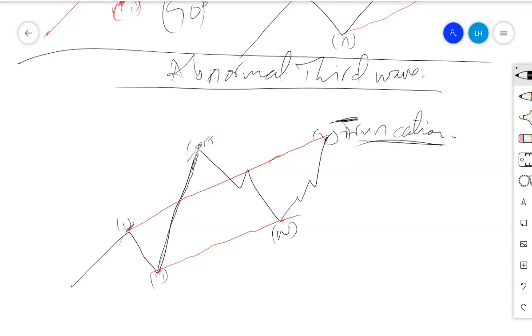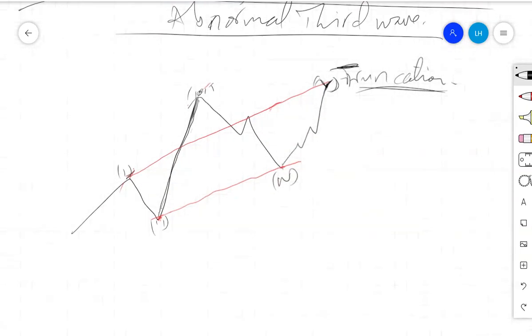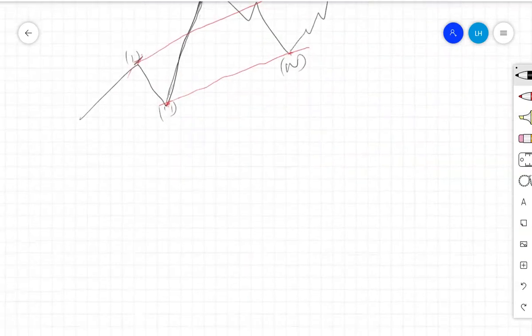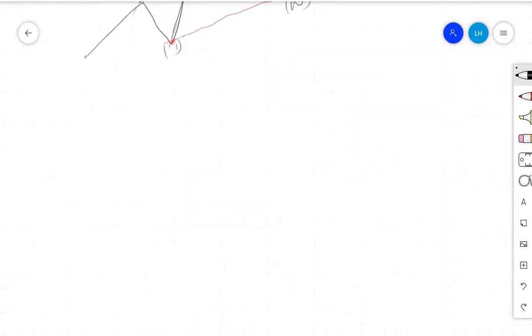So those two things are correlating. That's how you are going to deal with the idea of an almost vertical third wave, and then anticipate the point at which the fifth wave is expected to end. Now that's all on the idea about channeling within an impulse.